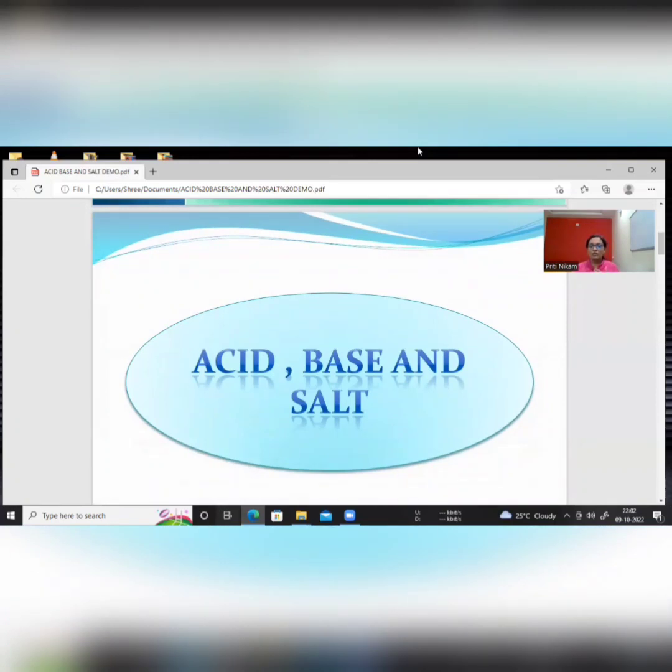Also, there are a lot of citrus fruits which we consume, like orange and lemon, which contain acids. And there are a lot of medicines which contain bases. So acids, bases, and salts are common substances which we use in our daily life.